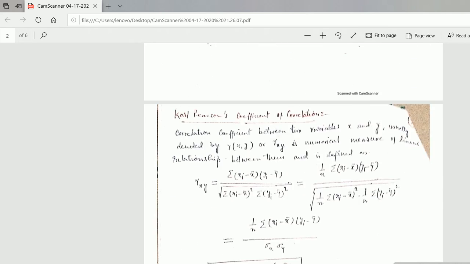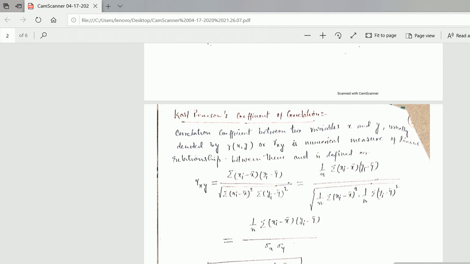Now we will discuss a very important formula given by Karl Pearson in the context of the coefficient of correlation. Let us see what is Karl Pearson's coefficient of correlation.